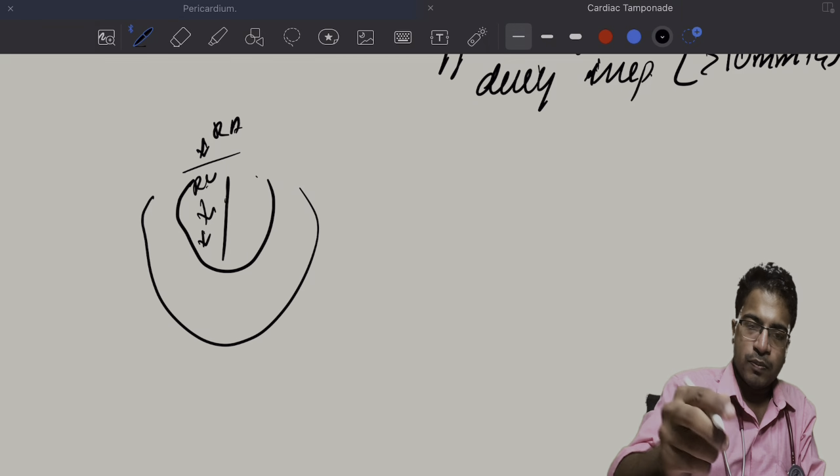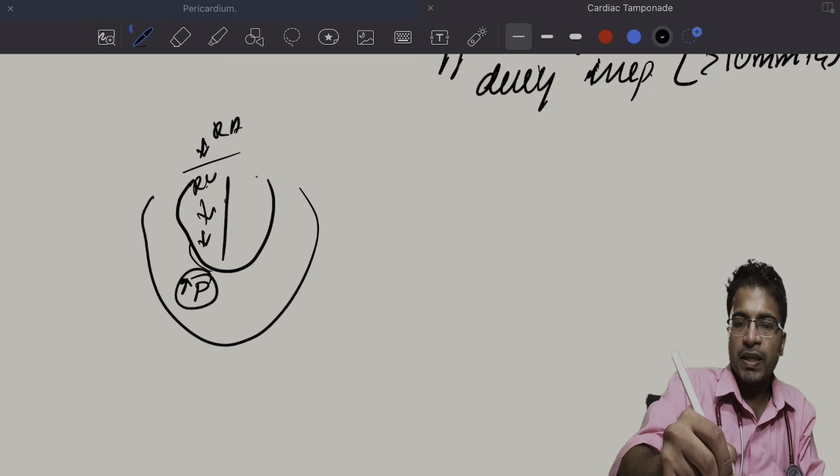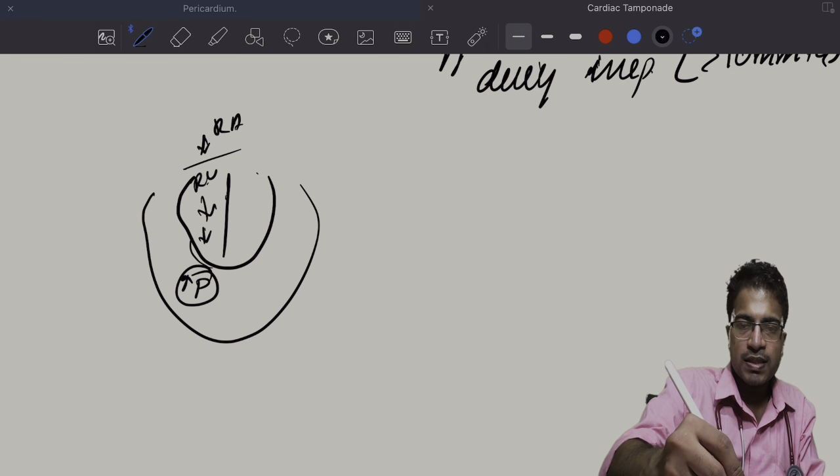So when the ventricle is getting filled during inspiration, it can't expand outward because there is increased pericardial pressure due to the accumulation of fluid inside the pericardium due to tamponade. So it will push the septum to the left.